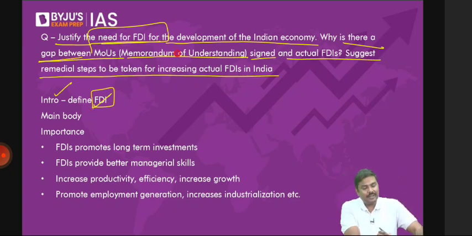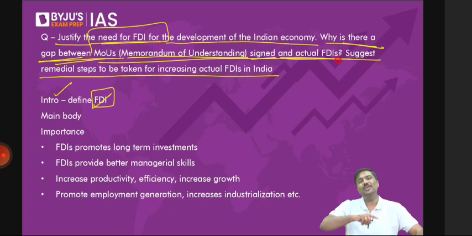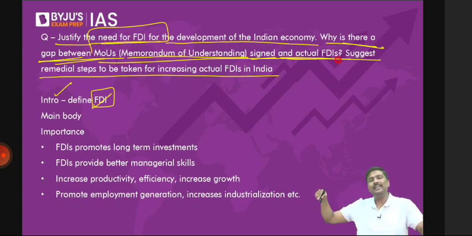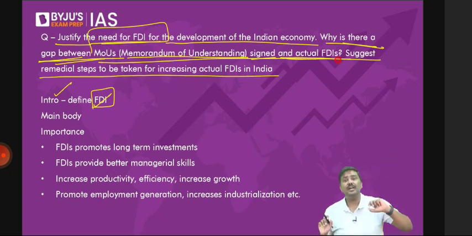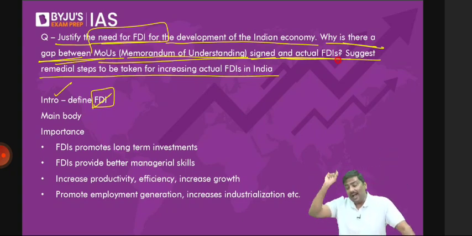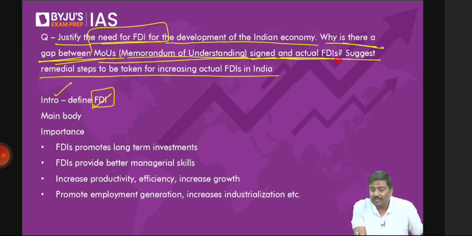What do you mean by MOU signed? Very often you'll come across in the newspaper that the government of Tamil Nadu, government of Uttar Pradesh, government of Karnataka, government of Gujarat have signed agreements with foreign companies. Have you come across the statement? These governments have signed agreements with foreign companies for investment purposes in the respective states. These are called memorandum of understanding, basically an agreement. These are called MOUs.